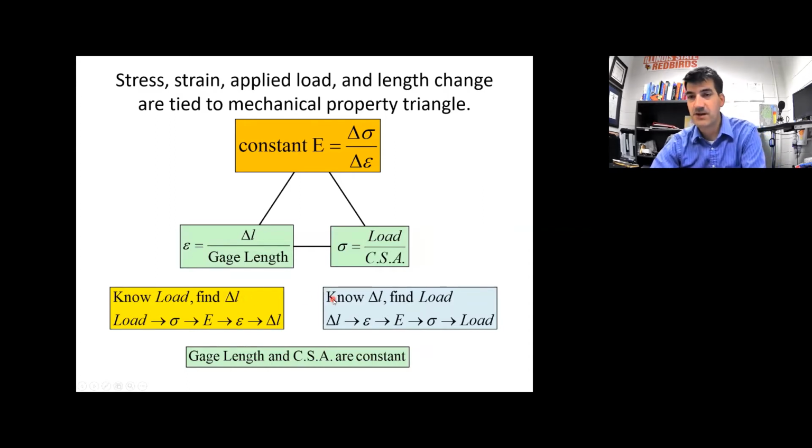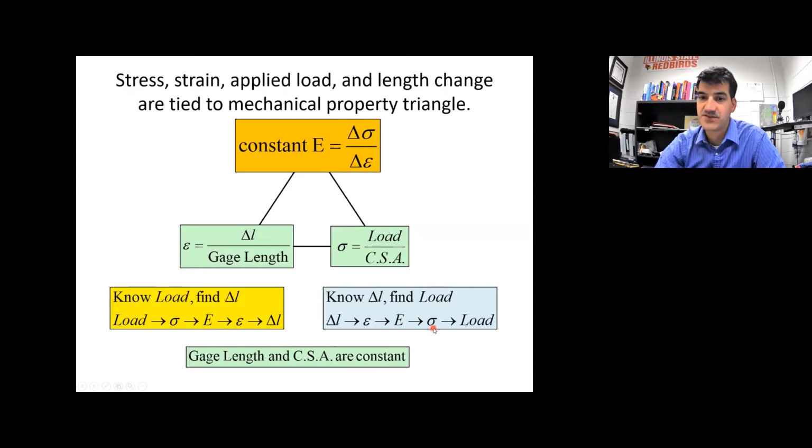The other type of problem I could ask you is, given a change in length, an allowable change in length, now find the load that would be required to cause that change in length. We can solve those problems by taking the change in length and finding the strain, and then using the relationship with the elastic modulus to find the stress.